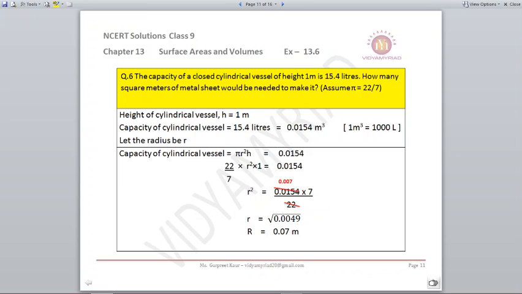So r square comes out to be 0.007 multiplied by 7, that is 0.0049. But we need r only, we don't need r square. So we will find out the square root. It comes out to be a radius of 0.07 meters.